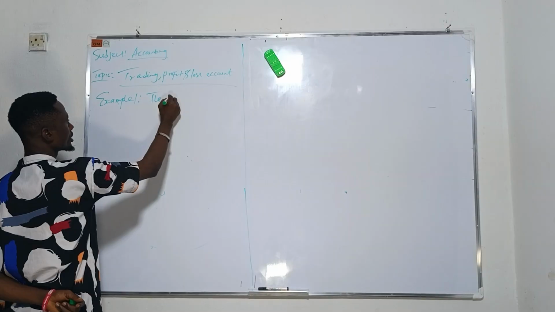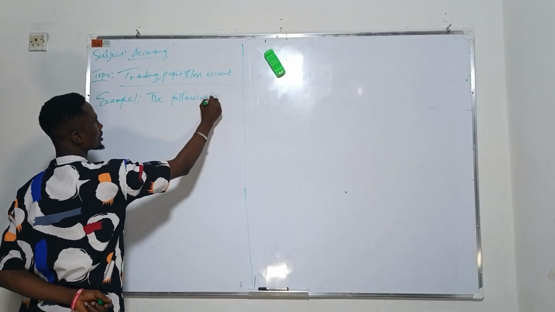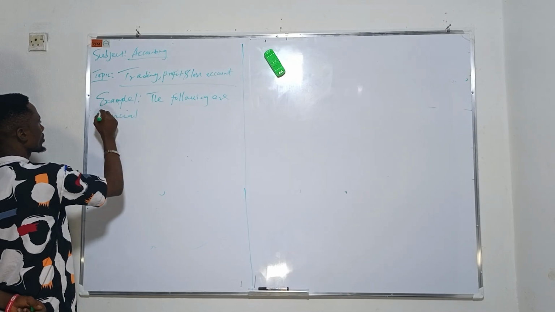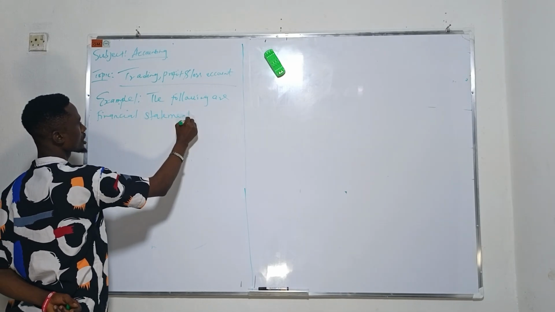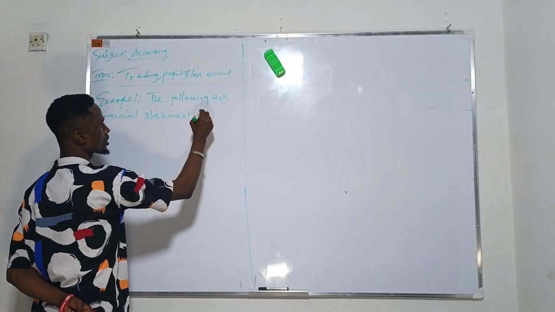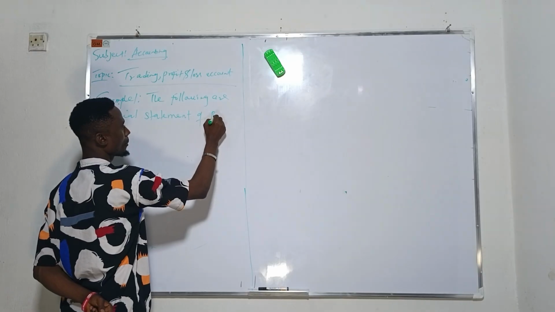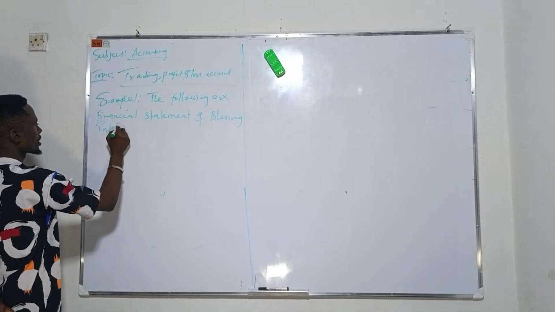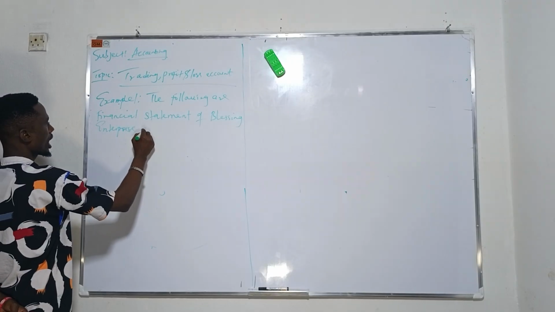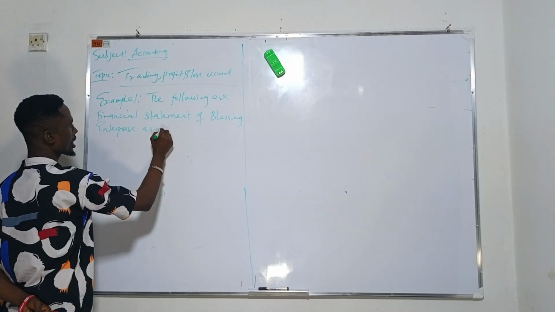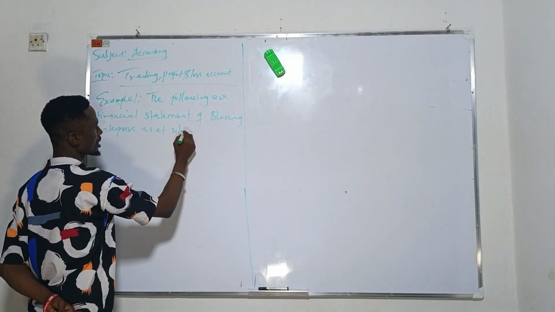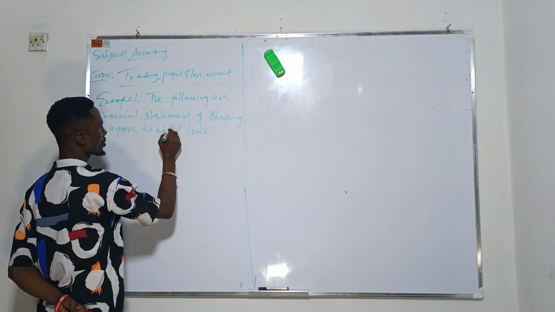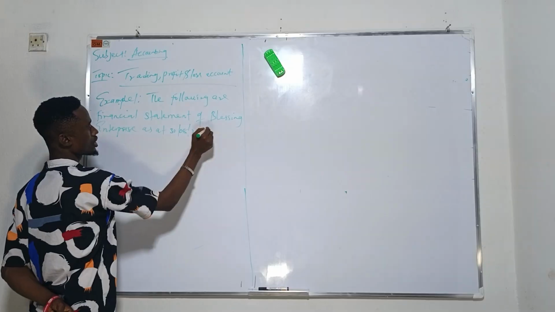Okay, we can say the following are financial statements of Blessing Enterprise as at 30th of August 2025.